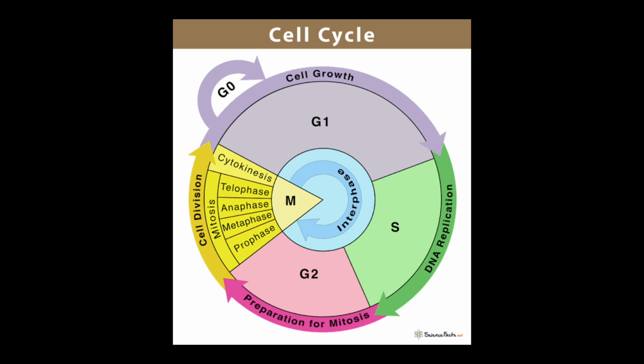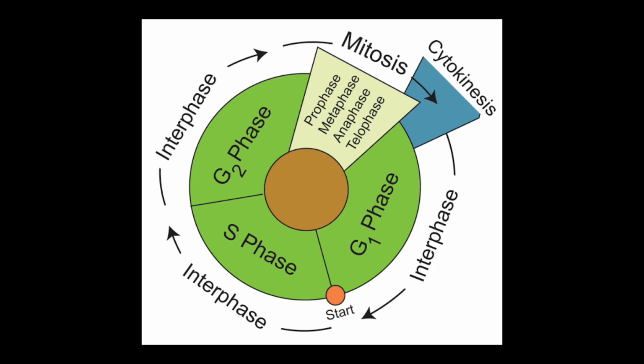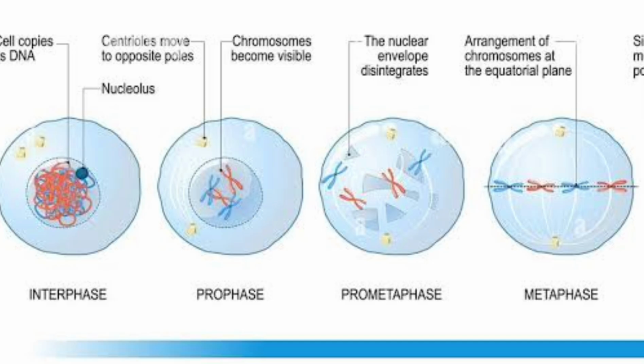Then the S phase, green in color, where DNA replication and synthesis take place. After that, again there is cell growth, which is called the G2 phase. And finally, there is the phase of mitosis. In mitosis, first of all, we have prophase, then metaphase, then anaphase and telophase, and finally cytokinesis, that is the division of cytoplasm.